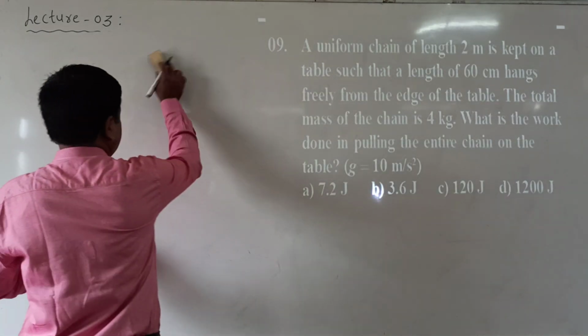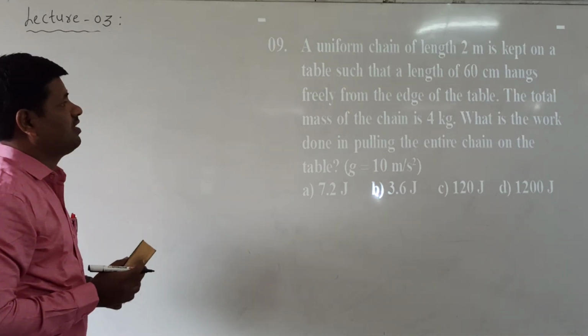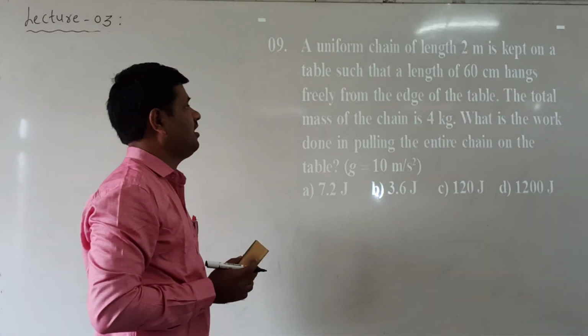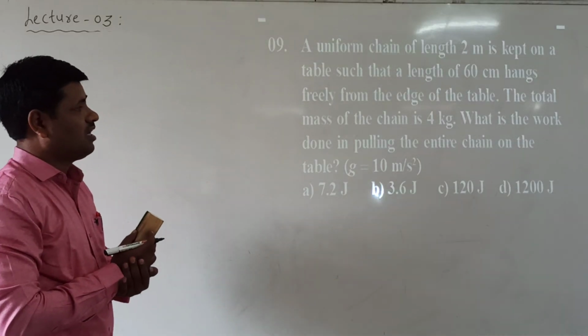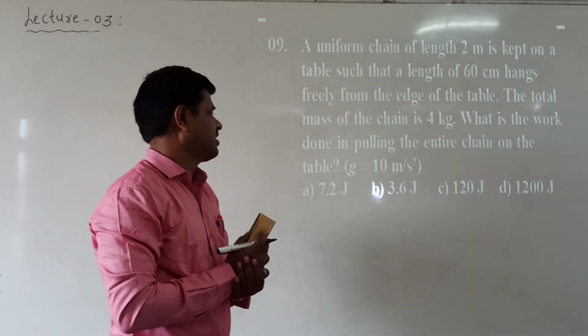Next, 9th question. See here. A uniform chain of length 2 meters is kept on a table such that a length of 60 centimeters hangs freely from the edge of the table. The total mass of the chain is 4 kg. What is the work done in pulling the entire chain onto the table?